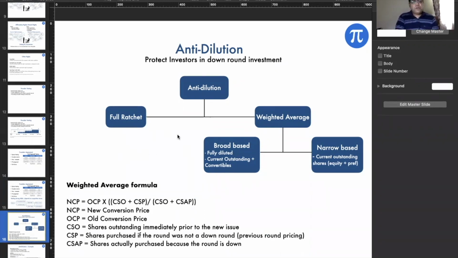We already are aware that anti-dilution has two broad parts. One is the full ratchet, the other is a weighted average. Weighted average has a broad based and a narrow based as well. Now, what is a broad based? It is the fully diluted shareholding, so it will have what is the current outstanding plus what is going to get converted at a later point in time. For a narrow based, it is what is the current outstanding. That is the only difference between a broad based and narrow based. I'm sure you have seen this formula. This is a pretty straightforward formula.